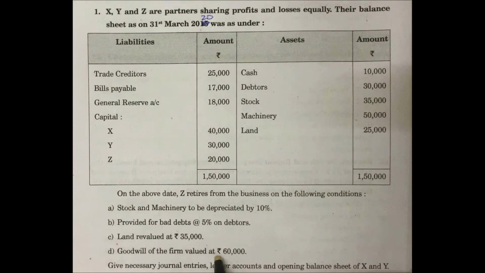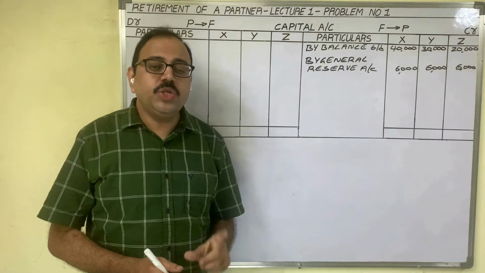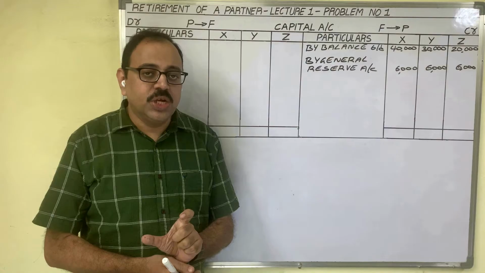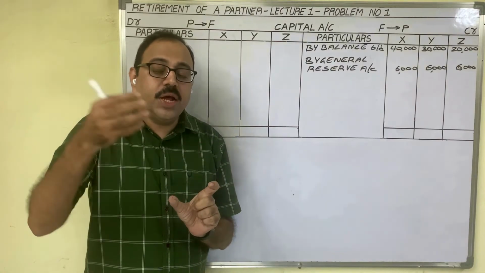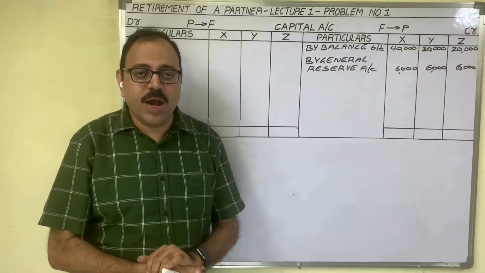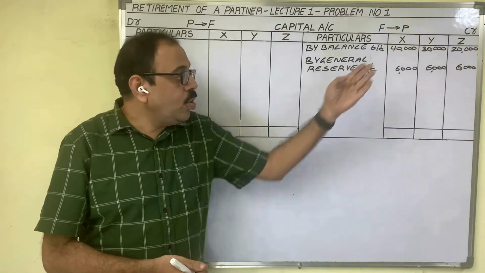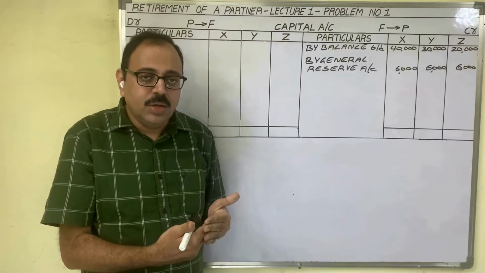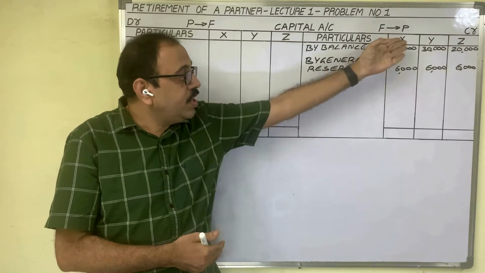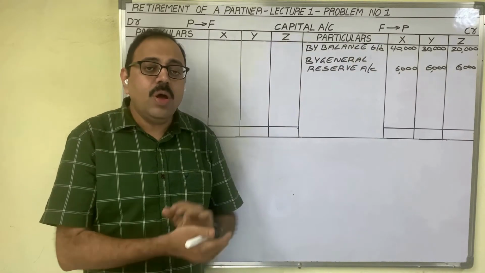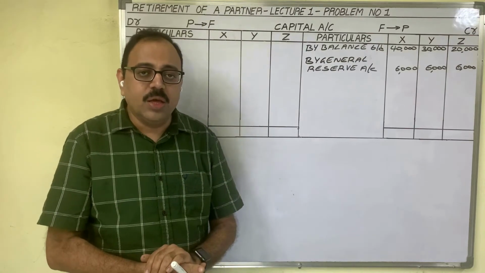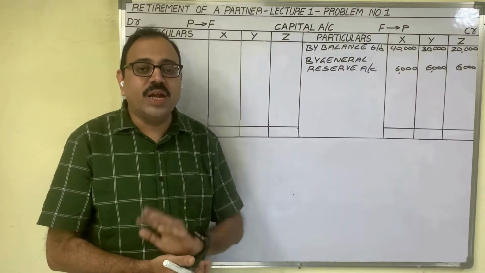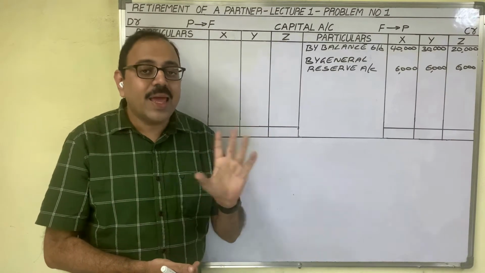Goodwill of the firm is valued at 60,000 rupees. Once you recollect admission problems, there, while writing goodwill entries, we used to include the capital which is brought by the new partner. But here, no new partner is coming into the firm. Nobody is bringing capital. Already they brought capitals, for that we wrote the opening balance. So as a new partner is not coming, as no cash is coming into the firm, only for goodwill we should write the entries, not for capital.